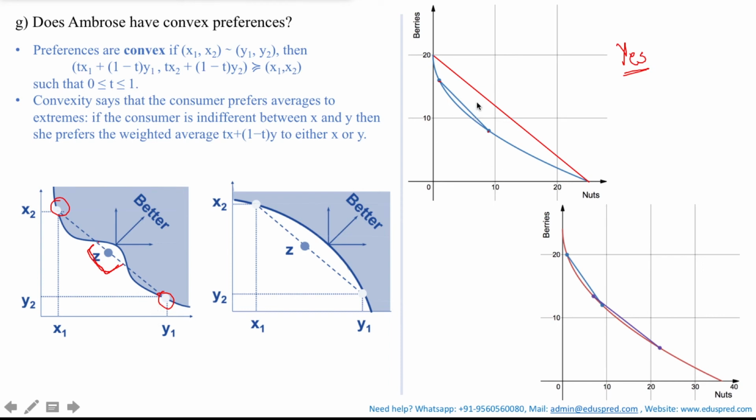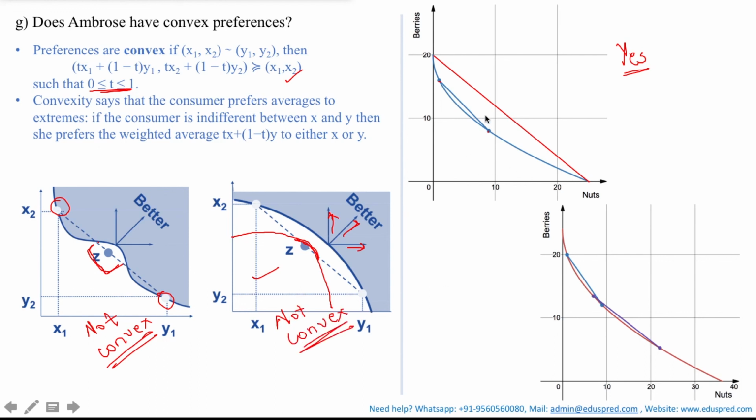It is very important that the entire line should be lying above the indifference curve, because this statement should hold true for all values of t rather than for only some values of t. Hence the preferences are not convex in this particular case. Now let's consider the scenario where all the combination bundles are lying below the indifference curve and the consumer is better off in this direction. Hence these consumption bundles would be lying on a lower indifference curve. Forgive my drawing and try to get the concept here, thereby giving a lower level of satisfaction to the consumer. Thus the consumer would never prefer these bundles to the extreme bundles. Hence again these preferences are not convex.